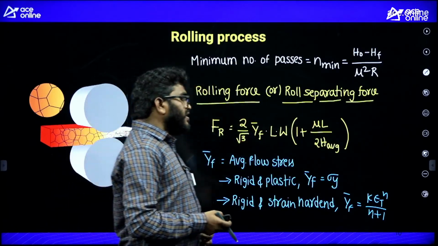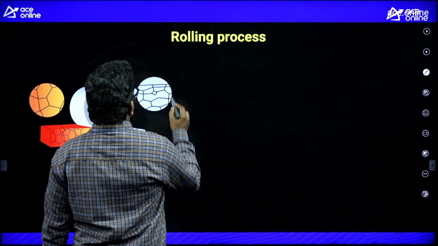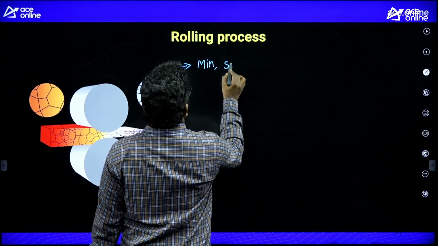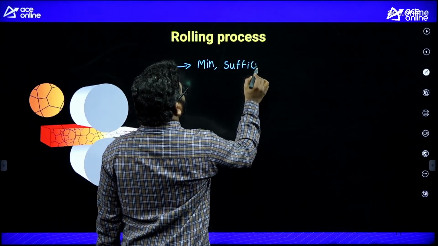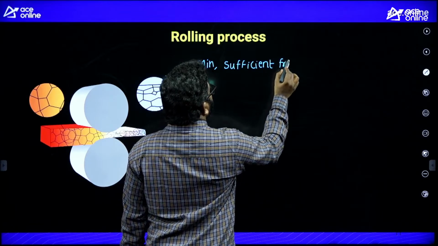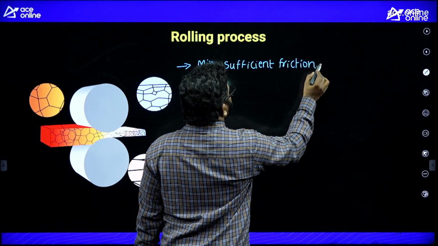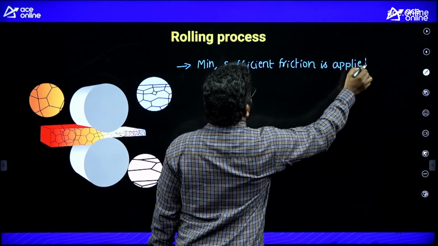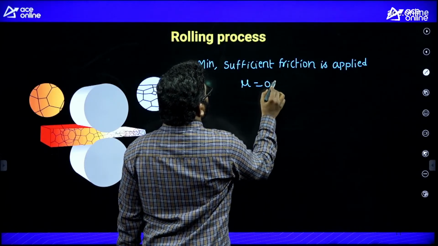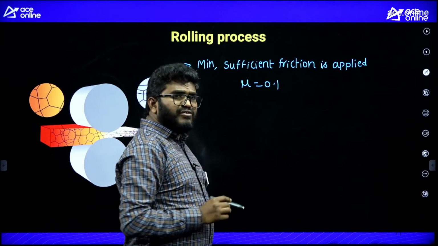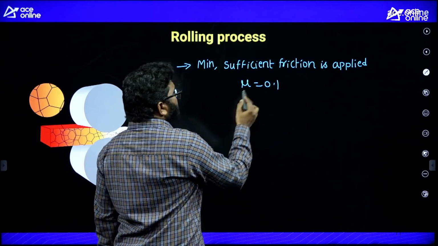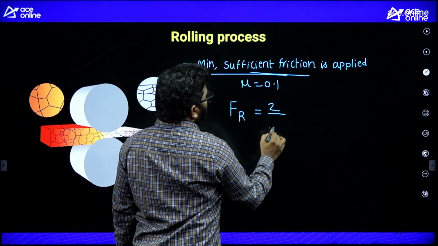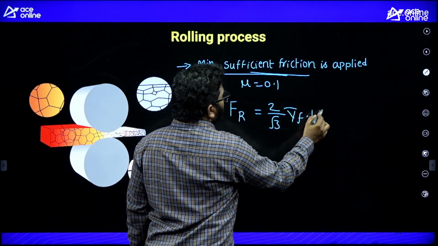In one GATE exam, they asked like this: minimum sufficient friction is applied or present, like mu equal to 0.1 or 0.08, like that. So we need not take this friction, because only sufficient friction is there. So rolling force Fr is equal to 2 by root 3 y bar F L into W, directly we can take.